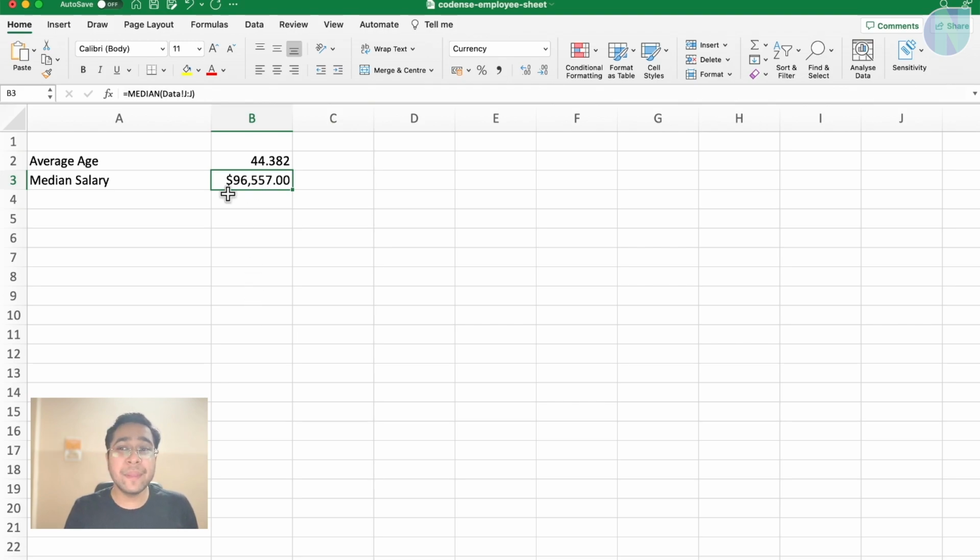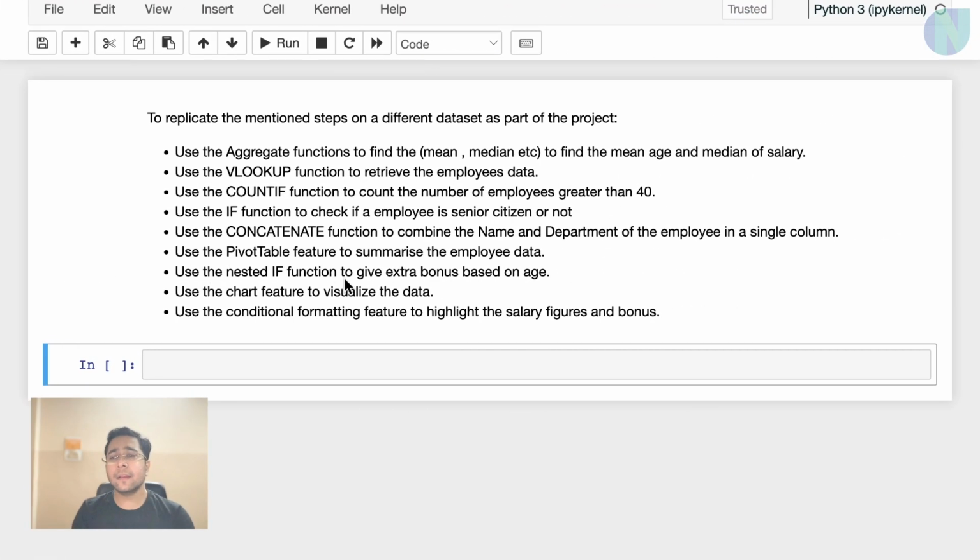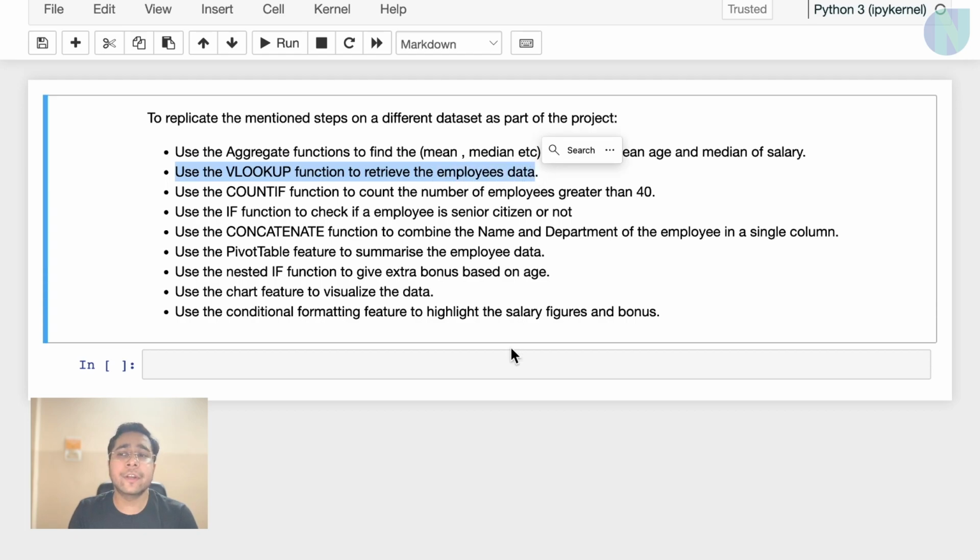So this is the median of the salary which we are getting. Let's see what more we are having in this. Here you can see now it says use the VLOOKUP function to retrieve the employee's data. What does this mean? So we have seen in the previous series, VLOOKUP function tries to filter out data from a data set based on a particular key or based on the first key.